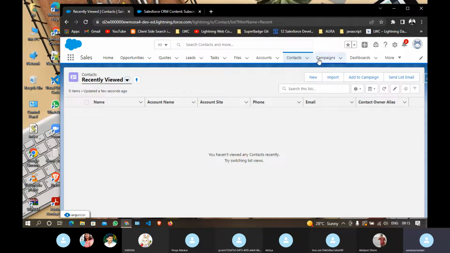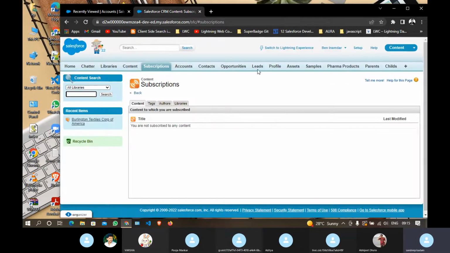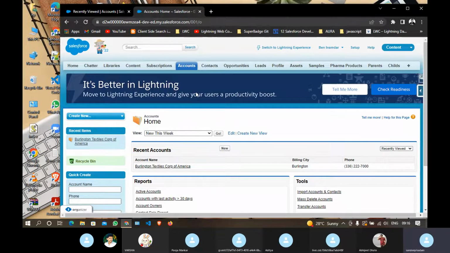Whenever you access that the second time, it will check if the same data is available in my cache or not. If it is available, it will fetch that data from the cache instead of querying the data from the backend. If the latest data is not present in the cache, then it is going to fire the query. This way your performance will be improved as compared to these web pages. This is one of the small examples, but we are going to see in detail how this performance is increased. We are going to compare both of them.